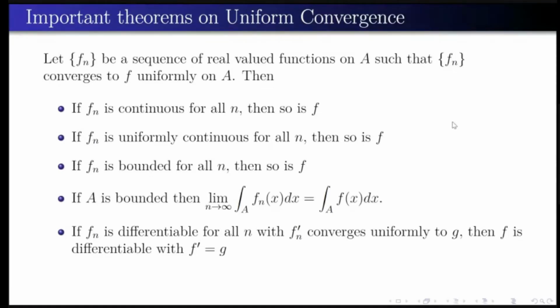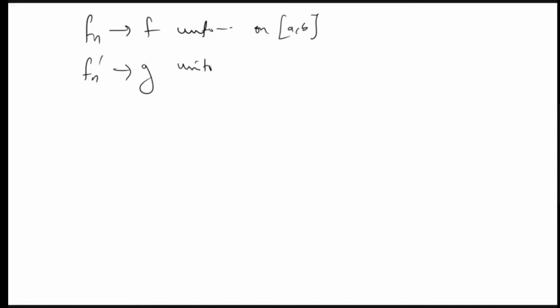If Fn is differentiable for all n, and if Fn prime converges uniformly to G, oh sorry, I have missed a small statement. Fn converges to F, I have missed. Sorry. So this is the theorem we have. If Fn converges to F uniformly and Fn prime on AB, I haven't seen this question that much in net exams, I'm stating this theorem. If Fn prime converges to G uniformly, then F prime is equal to G. So this is the important result.